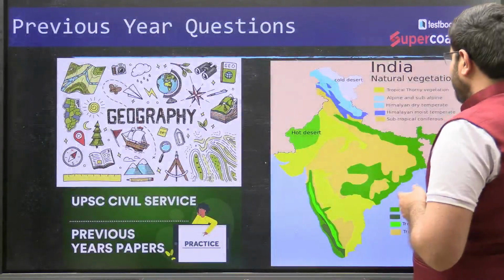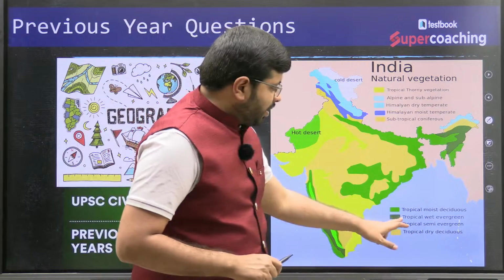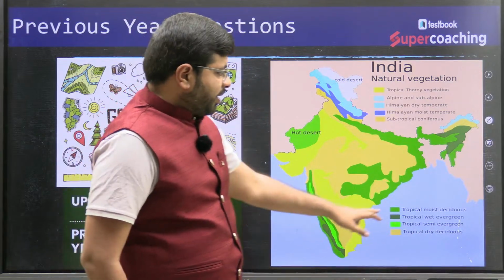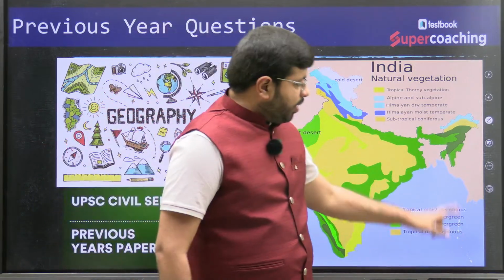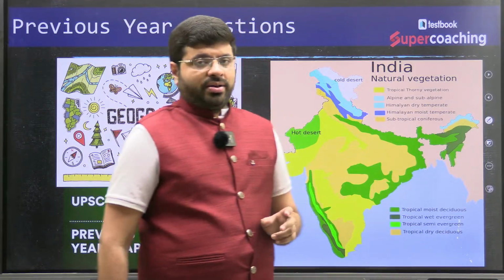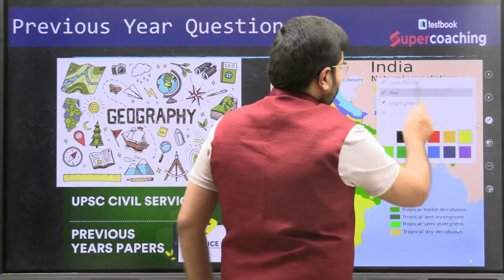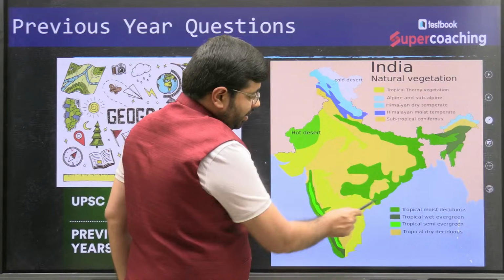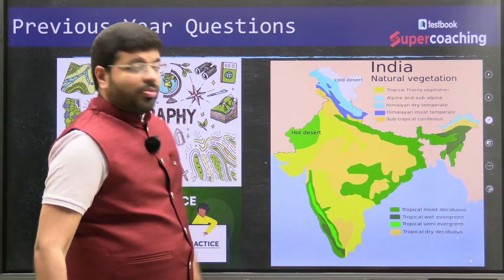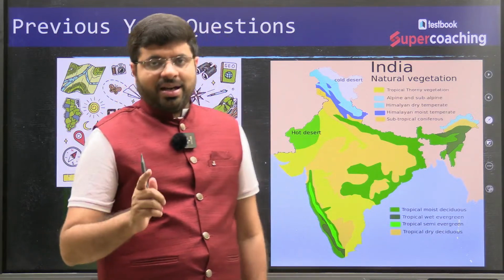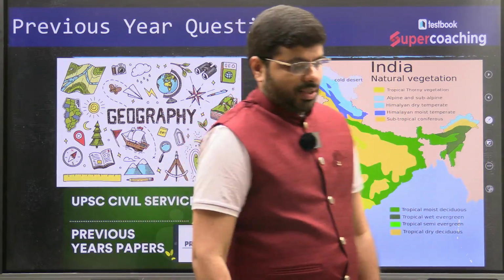If you see the map here, the dark green color is the tropical wet evergreen, which is found along the coastal areas of Western Ghats, Andaman Nicobar, as well as northeastern India. Then you find the moist deciduous, the light green structures which you can see here. You don't find dark green here. Dark green is found only here. So evergreen forest means Karnataka, Kerala, to a certain extent certain areas of northeastern India, and the Andaman and Nicobar Islands.